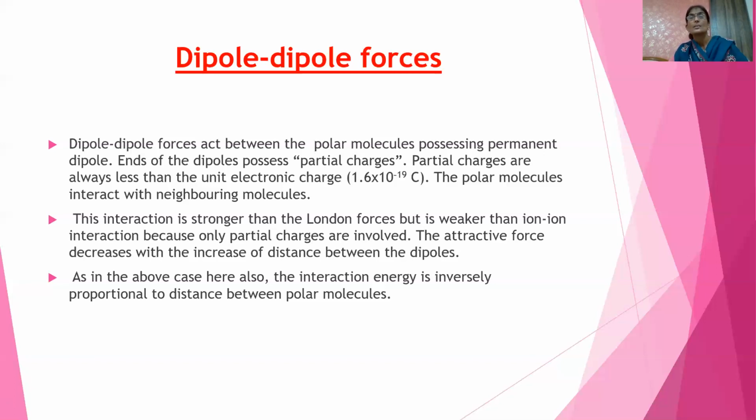So this is what we call dipole-dipole forces: they are stronger than London forces but weaker than ion-ion interaction.